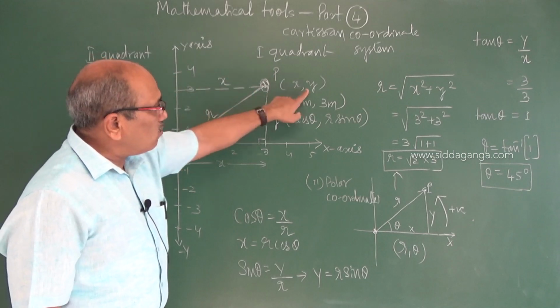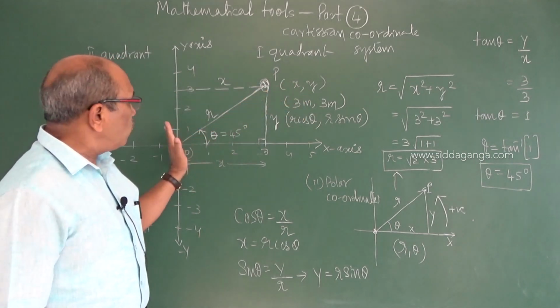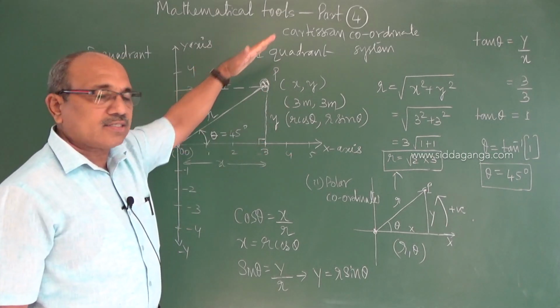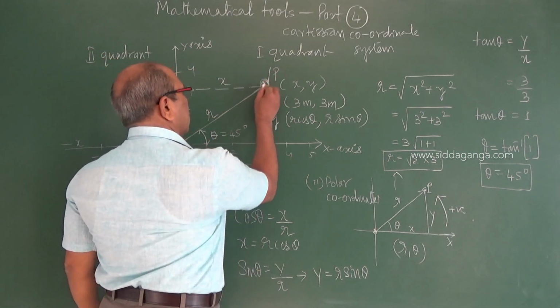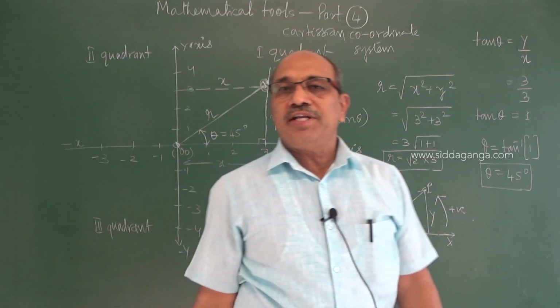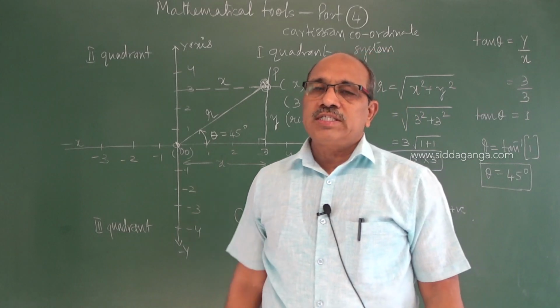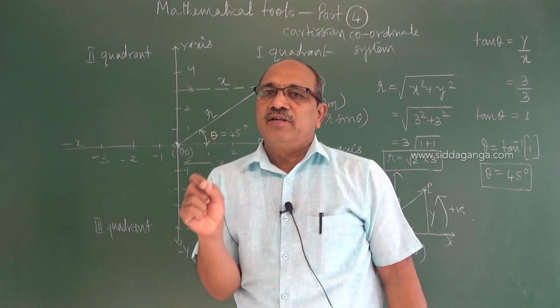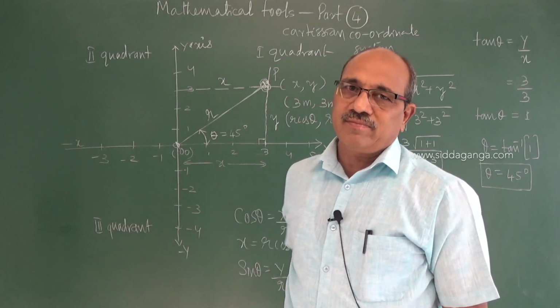If you want the y coordinate, you have to move parallel to y, but perpendicular to the x axis. When you move like that, the intersection point of those two gives you the coordinates of the point P, which helps us fix exactly the position of a particle at any instant.